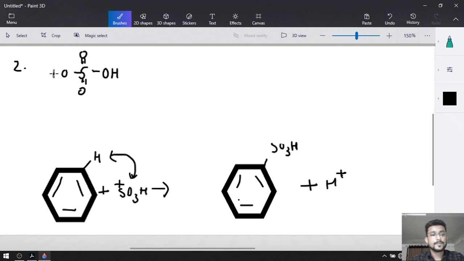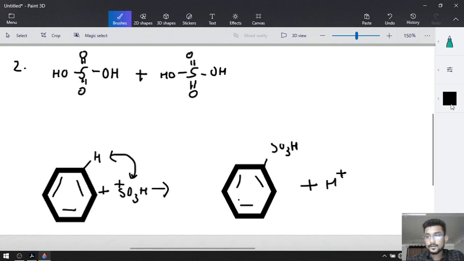This is our first sulfuric acid, which reacts with another sulfuric acid, H2SO4 plus H2SO4. Remember that everything over here is concentrated.